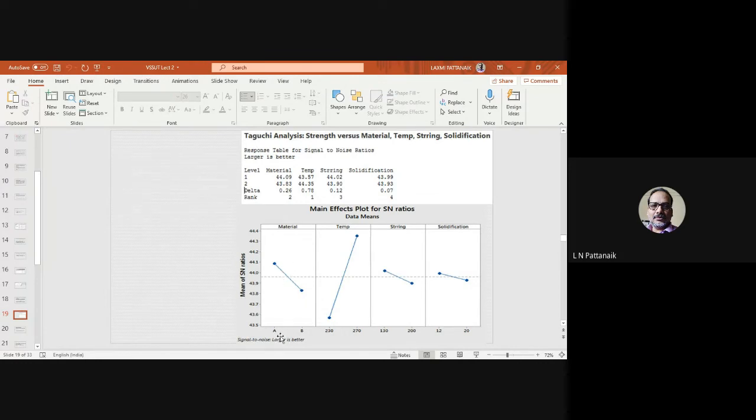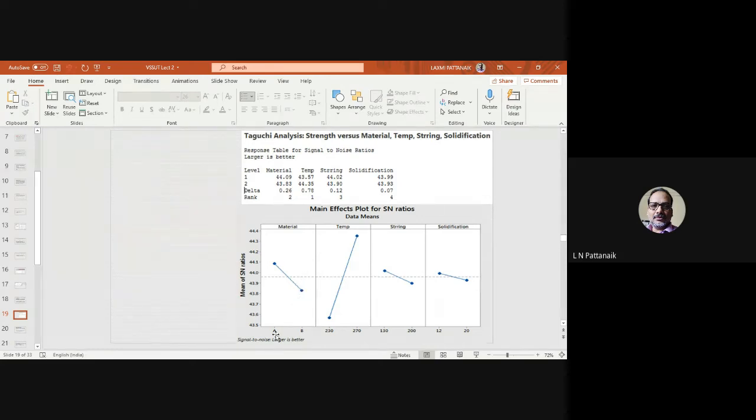Suppose this is A and B, you can see in the axis below. So material A, which has the highest SN ratio, is suitable to address the noise factor. Suppose you want to have a robust product, then go with material composition A, not B, because B has a lower value than the mean.